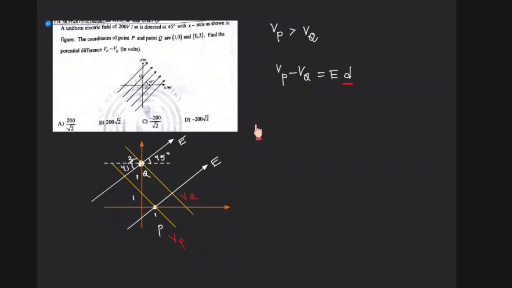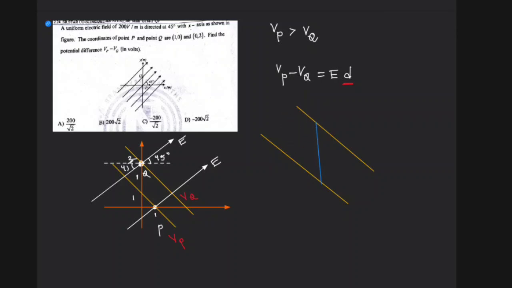What I'm trying to do is, this is the equipotential of P and this is the equipotential of Q, right? And the distance between them, I want to find out how much this distance is.